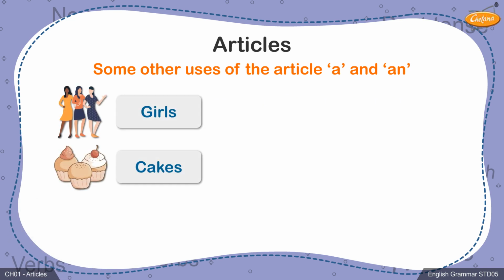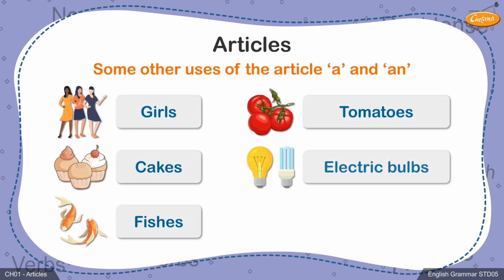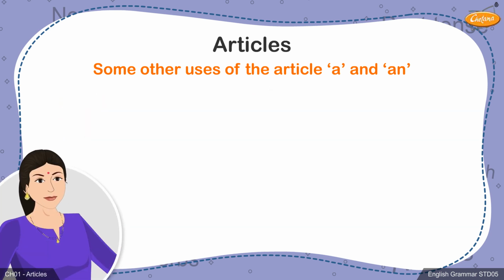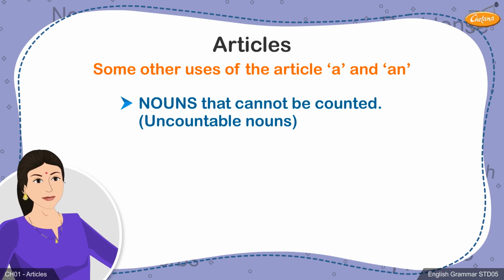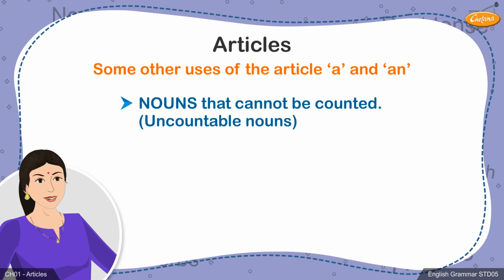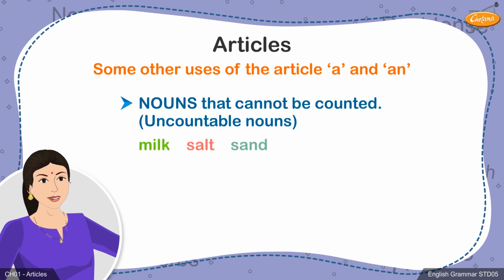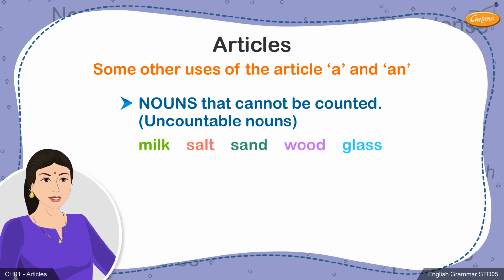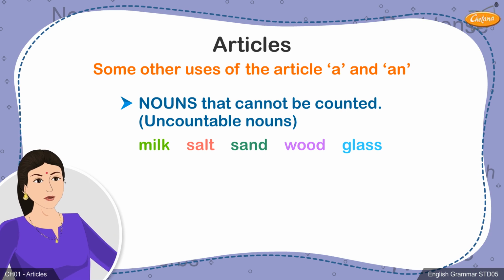Words like girls, cakes, fishes, tomatoes, electric bulbs are all plural nouns. We should not use the indefinite articles before such nouns. Students, there are some nouns that cannot be counted. These are called uncountable nouns. Words like milk, salt, sand, wood, glass are called uncountable nouns. When these words are used in sentences, there is no need to insert an article before such nouns.